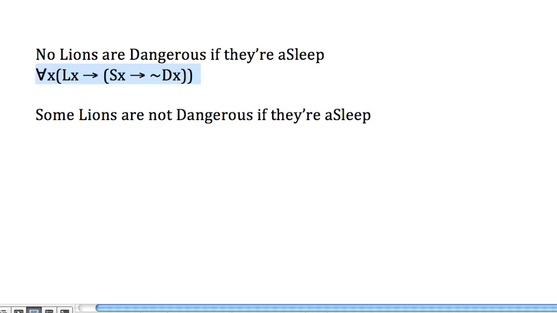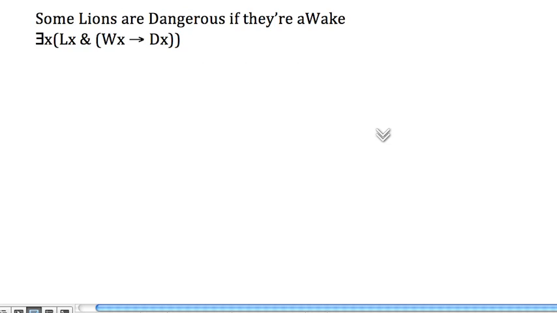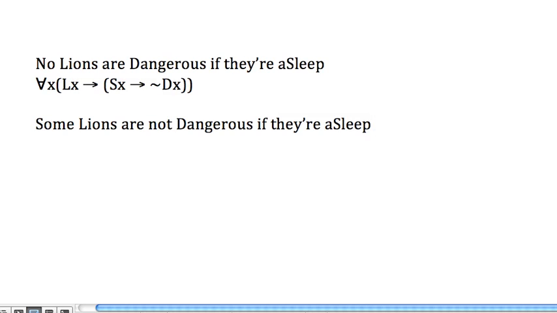Now, we come to the some version, the similar version, but with some. And this is where we need to be a bit careful, but the lesson that we learned about parallel constructions from here will serve us well here. So once again, we notice that since it's a statement about lions, but it says that there exists a lion of a certain sort, we start with an existential quantifier, a bracket, name our subject class, and put an and.